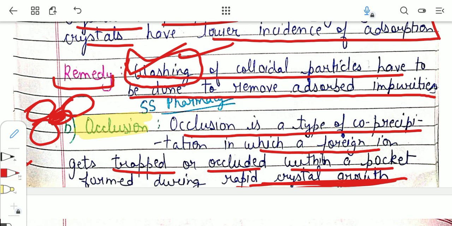When we discussed the steps in gravimetry, there was a separate step in which we discussed the formation of the precipitate. In that we discussed how the crystals come together and aggregate. In that step, sometimes a foreign ion or impurity might get trapped in between the particles. So this is known as occlusion.